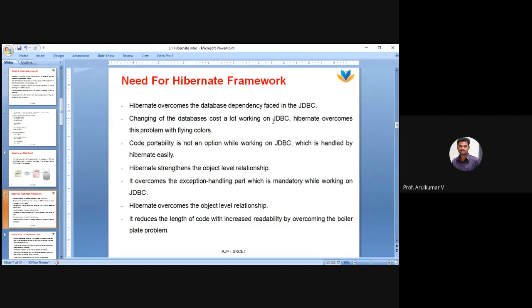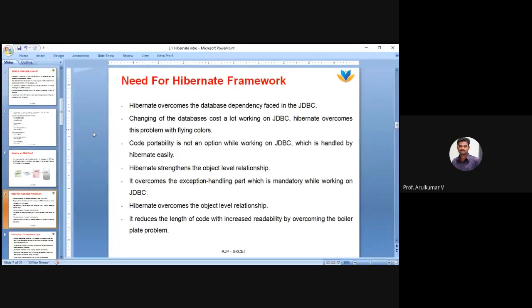When coming to this Hibernate, that overcomes this problem. Whatever database you use, not a problem. Hibernate already has a mapping model. That mapping model automatically creates the table inside your database, whatever the database is, not a problem. Automatically it will create a table and store the data.